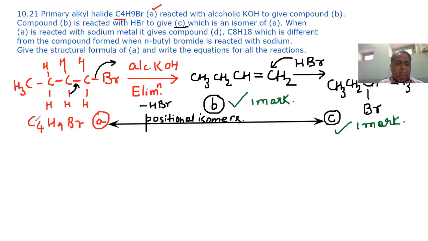This is butyl bromide. This is 1 bromobutane, and this is 2 bromobutane. So these are positional isomers. It is 1 bromobutane, and this is 2 bromobutane.